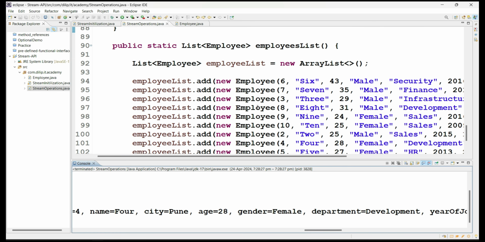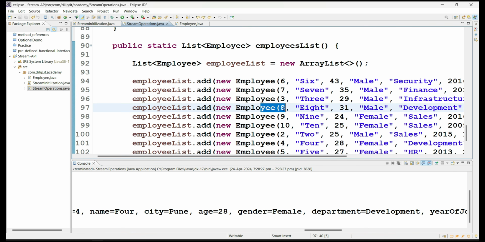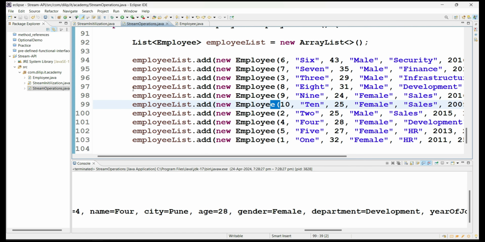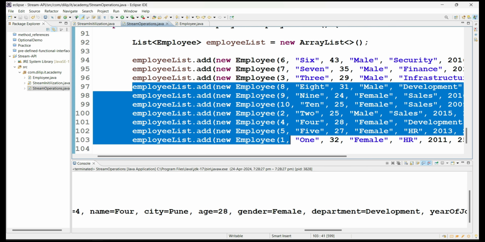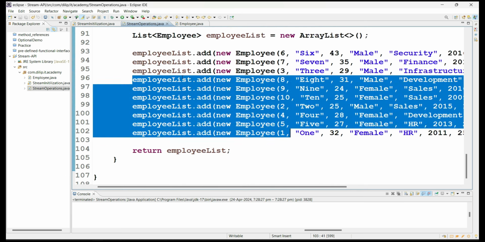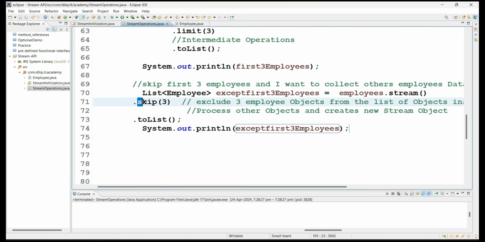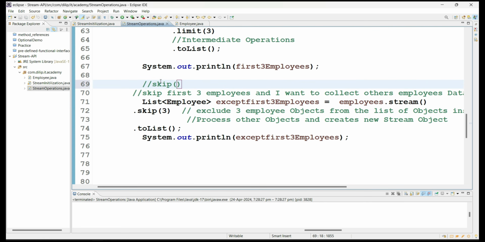So if you see here, now the count started from the employee ID 8, 9, 10, and you got all these values. Just opposite to the limit method, skip. So you are just skipping. So is it clear now? So what we discussed now? Skip method. So see, now you have to understand the importance of Stream API, how significantly we are writing the code with respect to any operations without writing the regular format of iterating the list of objects, and then we are processing conditional statements. So this is just making a declarative programming.